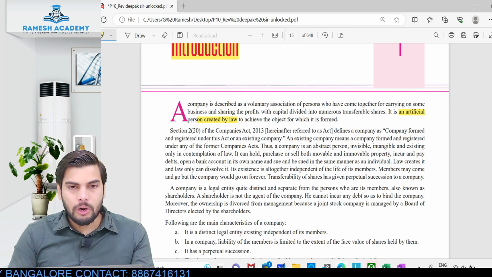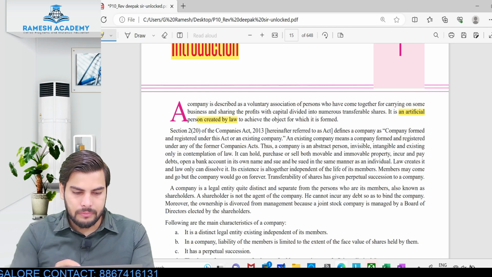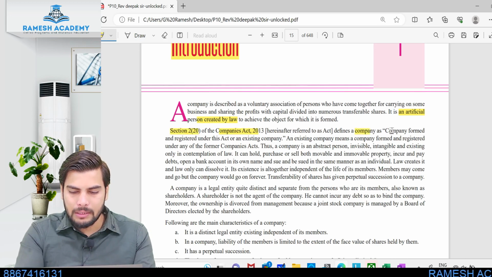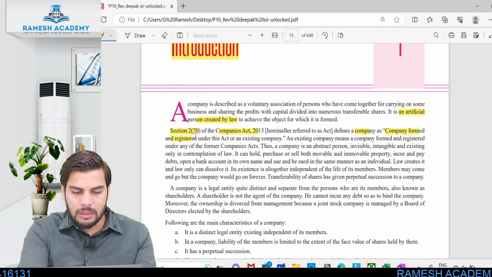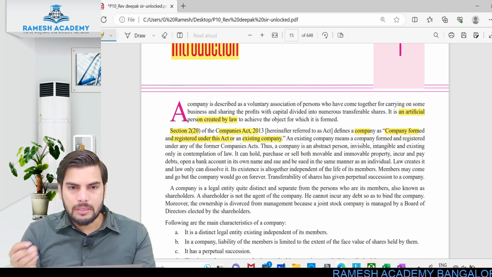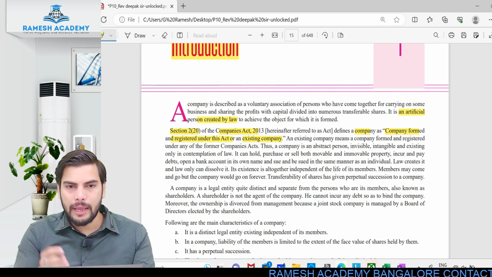So let's look into the definition of this particular term. Section 2 clause 20 of the Companies Act 2013, hereafter referred to as the Act, defines a company as a company formed and registered under this Act or an existing company. So any company which is registered or formed under the Companies Act 2013, or an existing company.